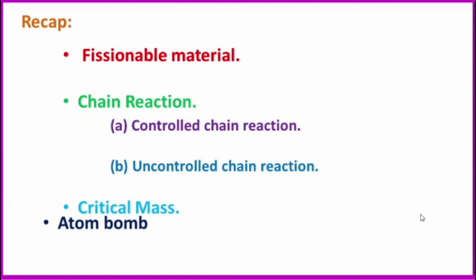Then the last topic, atom bomb. Atom bomb is based on the principle of uncontrolled chain reaction. So the explosion of an atom bomb releases a huge amount of energy in a very small time interval.